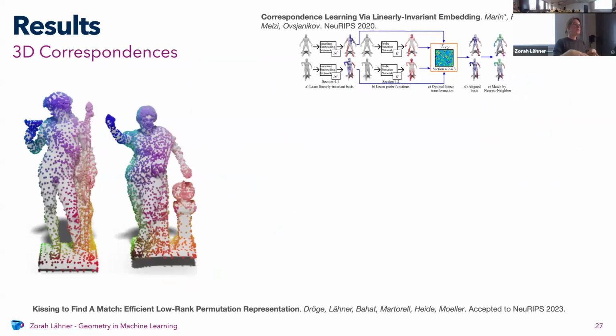We also put this into a real learning pipeline. So here we have the problem that I told you about before. We have two 3D meshes, and you have the points, and you want to find out which of the points are semantically related to each other. So the output here is a permutation. We used an existing pipeline that outputs a permutation, or actually a bistochastic matrix, and we just put in our formulation for the permutations instead, and then checked whether it still works well. And you can show that if you just use the representation, the results don't really change.